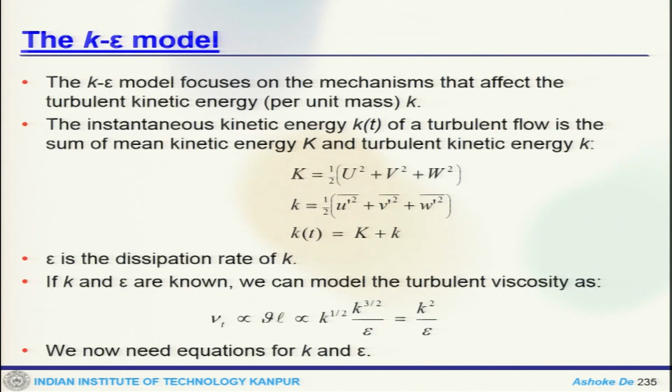Now, the K epsilon model focuses on the mechanisms that affect the turbulence per unit mass. So, this is how you get the kinetic energy, and finally, nu t is estimated like K square by epsilon.